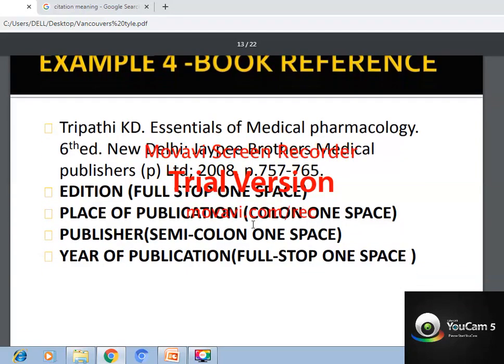So this is how you will refer a book: Tripathi KT, Essentials of Medical Pharmacology, 6th edition, New Delhi, JP Brothers. Publisher name, name of the author followed by initial, book name, edition, publishing place, publisher name, and then year of publishing, page number. So semicolon in between, and a colon between the publishing place and the publisher's name.